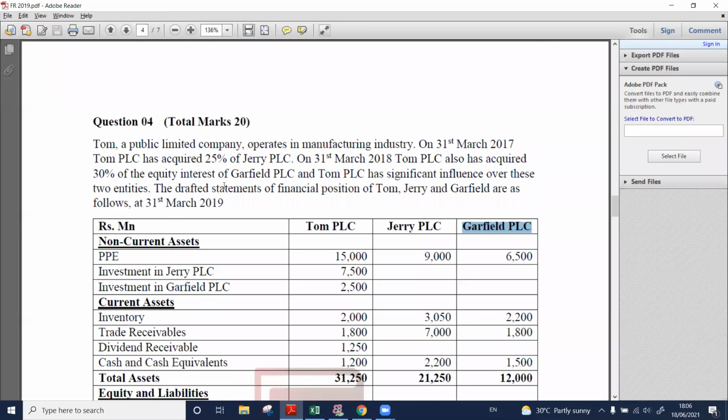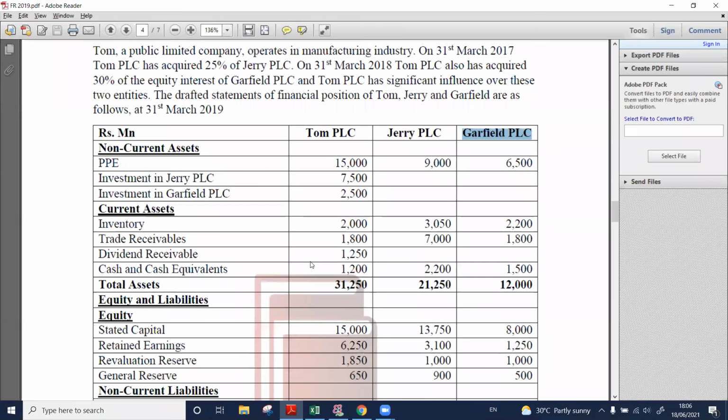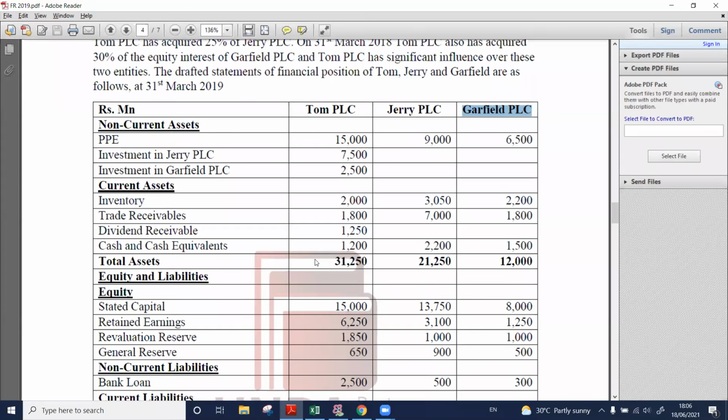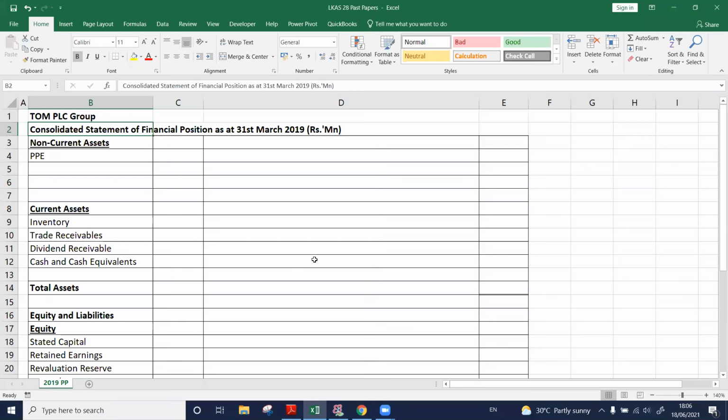Right. The drafted statements of financial position of Tom, Jerry, and Garfield are as follows as at 31st March 2019. So they have given this information. What we need to prepare is the consolidated statement of financial position. Tom PLC Group consolidated statement of financial position as at 31st March 2019. We are considering rupees in million.